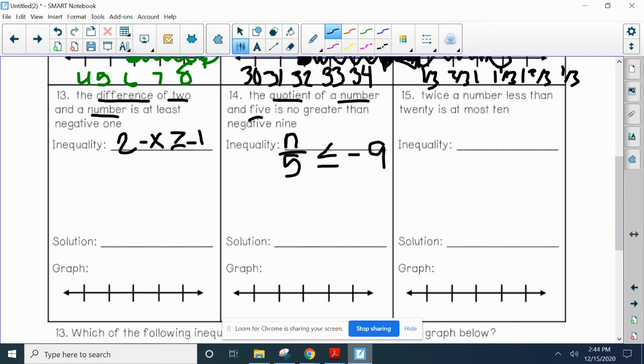All right, and then twice a number. So a number times 2, less than 20. It didn't say is less than, just less than. So subtraction is at most 10. So this is the biggest it can be, 10. And then is at most was also in our chart. What did I do? It was in our chart. Is at most 10. So 10 is the biggest it can be. I looked at my chart wrong.